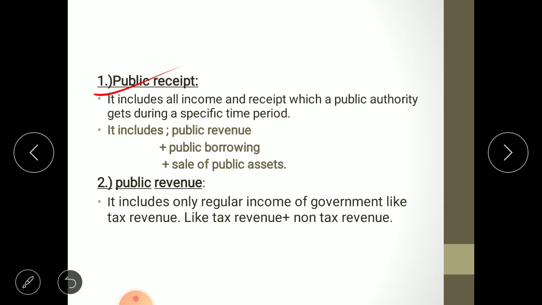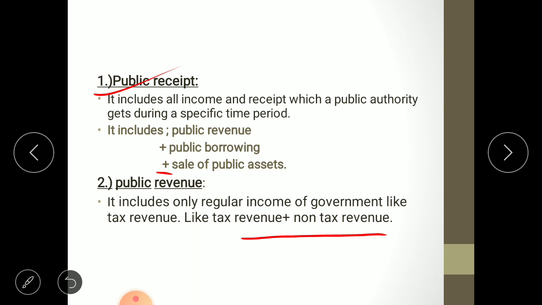Public receipt includes all income and receipt which a public authority gets during a specific time period. It includes public revenue, means tax revenue plus non-tax revenue as written here, plus public borrowing. Government satisfy the needs of their income by charging taxes on the public, but sometimes the tax revenue is not enough for the need of government. In that case, government also borrows from the local public by issuing bonds and the like. So that bonds and any kind of loan taken from a public will be considered as a public borrowing.